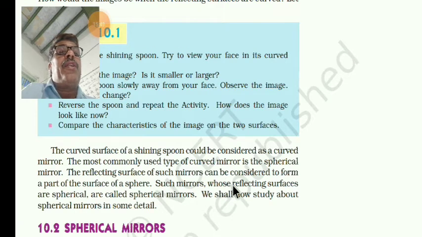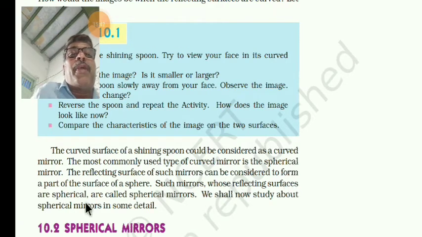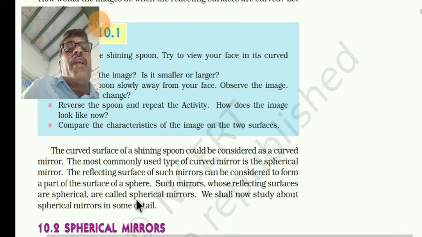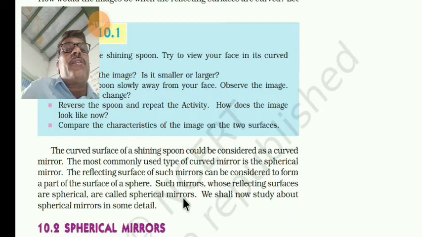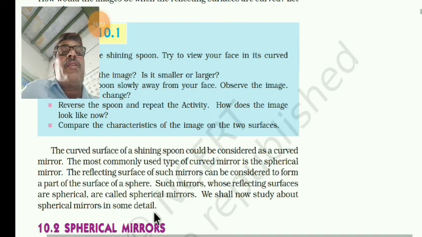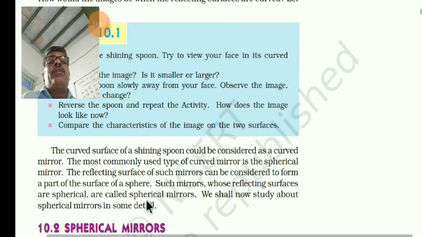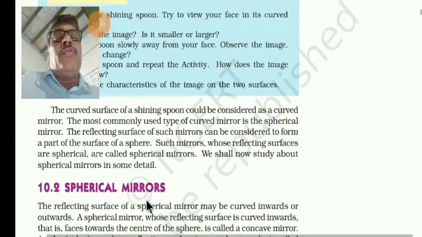Such mirrors whose reflecting surfaces are spherical are called spherical mirrors. See, the reflecting surface of these mirrors can be considered a part of the surface of a sphere. Such mirrors whose reflecting surfaces are spherical are called spherical mirrors. And regarding these spherical mirrors, we will discuss in the next video.